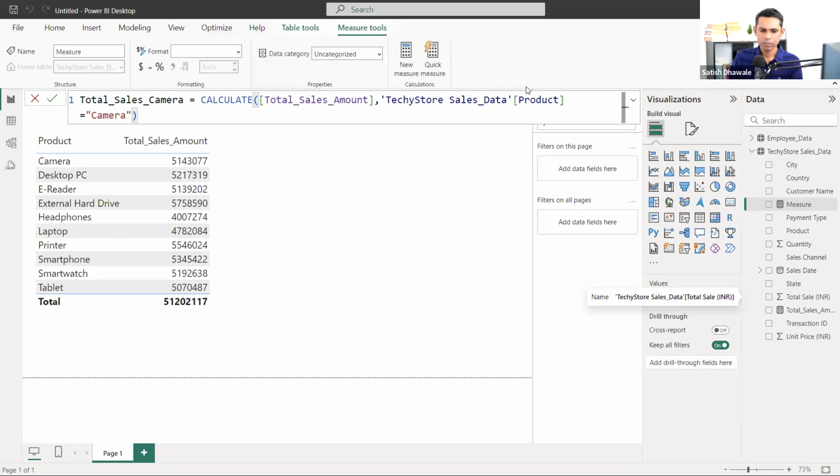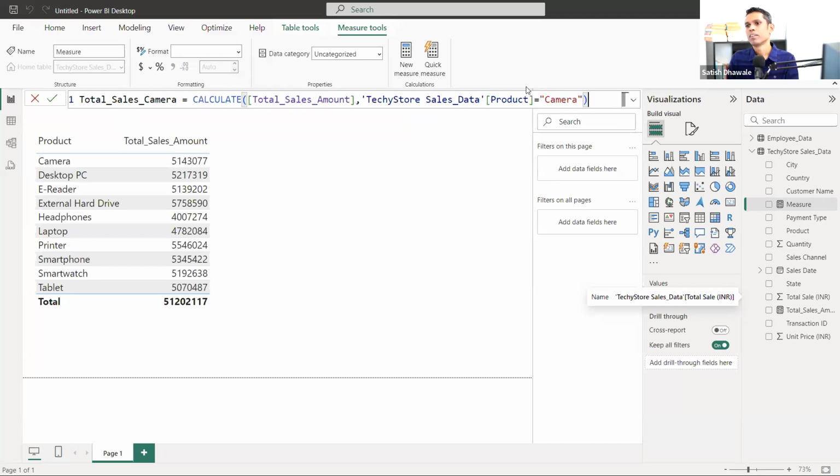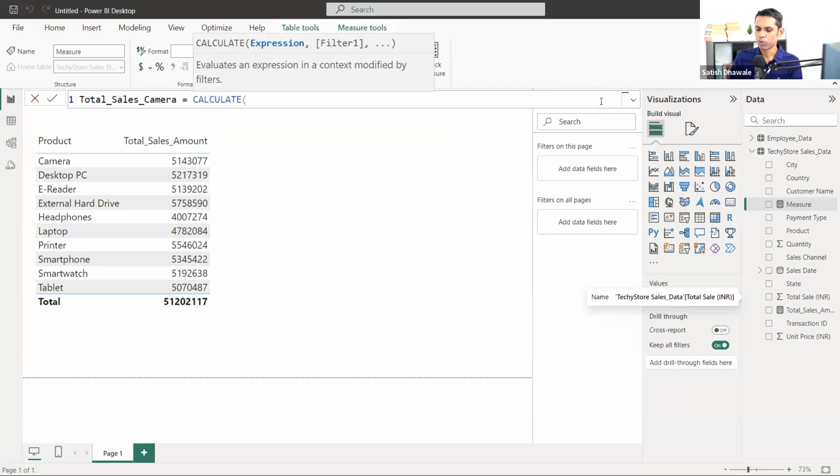Now it seems a bigger formula, but let me tell you, it's not. Let me decrease the size a little bit. Look at this. It's just two arguments that we are providing. Once you type calculate, the first argument is the expression.